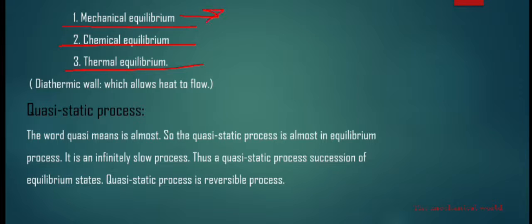When the forces are in equilibrium. What is chemical equilibrium? When there are no chemical reactions. And the third one is thermal equilibrium. No change in temperature.